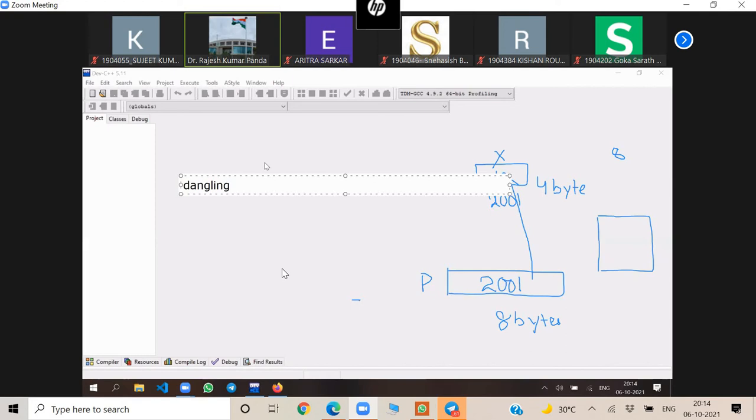Can anyone tell me what is a dangling pointer? We'll learn constant pointer, pointer to constant, so many things today. After this, we will discuss smart pointer also.